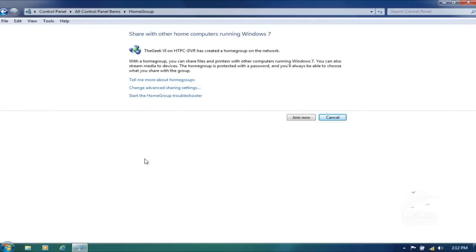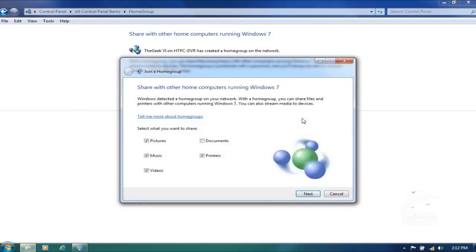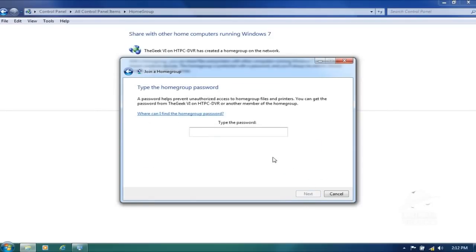See, I got the option over here where it says join now. We're gonna click join now. Okay, click next. Because I know the printer is on my main system, and I know my homegroup password on my main system, I have to input that password here to join the homegroup and make sure that I can access the files and the printer. Otherwise, I can't install the printer.